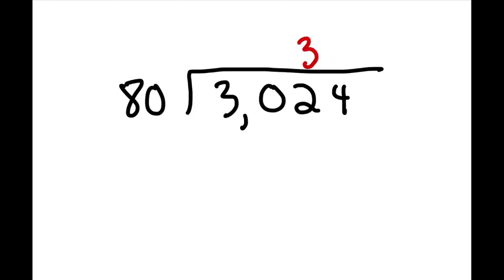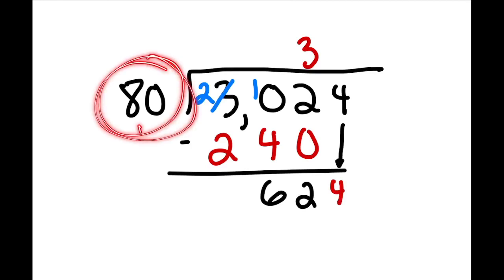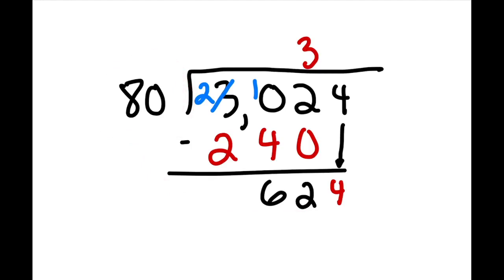We're going to put 3 above that 2 right here because it's 302. 3 times 80 gives me 240. And let's subtract that. 2 minus this. If I borrow from here, 10 minus 4 leaves me with 6 here. And that works out perfectly because 80 can't fit into this. We need to bring down one number here, bring down the 4, and ask ourselves, how many times do we think 80 can fit into 624?